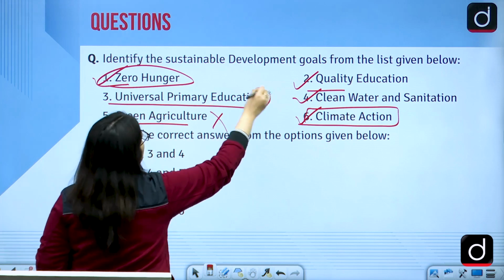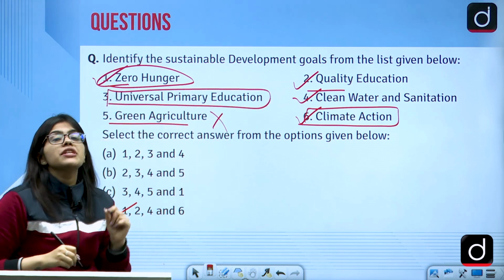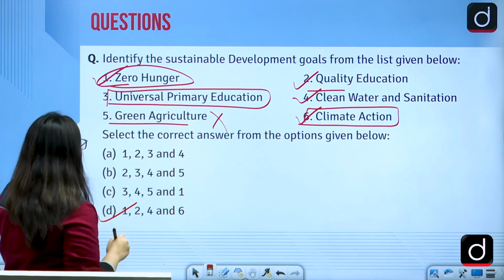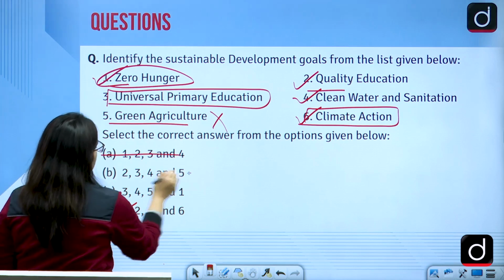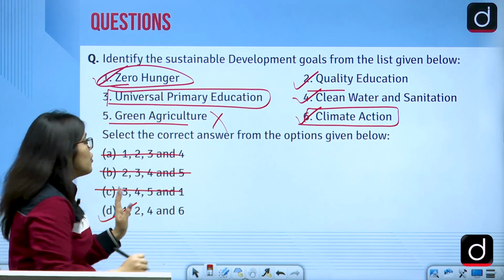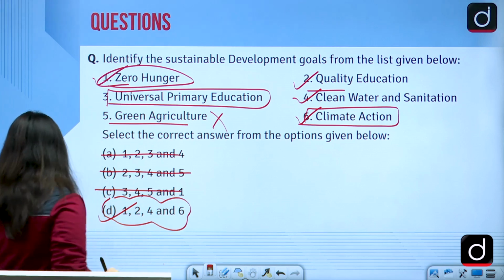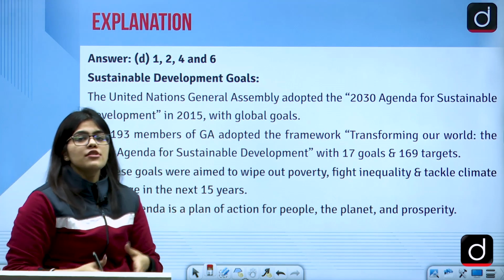And universal primary education is your MDG, but not your SDG. So wherever you have 3, you can strike it out and then you can get your answer. So this is how you can solve the questions.